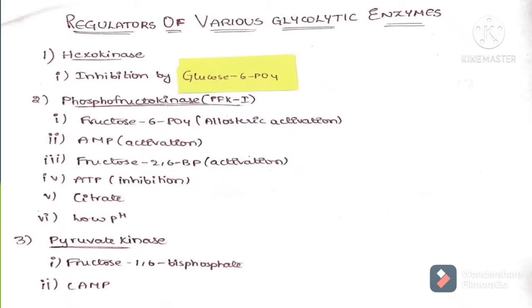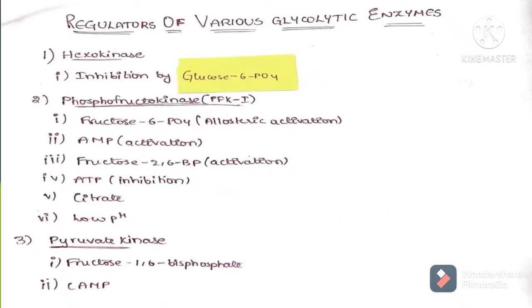Coming to low pH, yes, it is also an allosteric inhibitor of phosphofructokinase. Coming to pyruvate kinase, it has two factors, of which one activates pyruvate kinase and the other inhibits it. Fructose 1,6 bisphosphate might not be the direct substrate of pyruvate kinase, but in the pathway of glycolysis, fructose 1,6 bisphosphate is present ahead of pyruvate kinase. So it activates pyruvate kinase allosterically, whereas cyclic AMP is the factor which promotes phosphorylation.